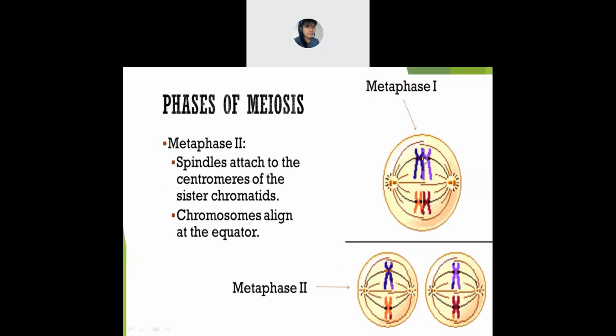So the spindle fibers, what happens? They will be attached with the centromere. And the chromosomes align at the equator. So at the equator they will meet. Is it clear about the metaphase? Yes, ma'am. Okay, I won't repeat it, because it's the same thing.